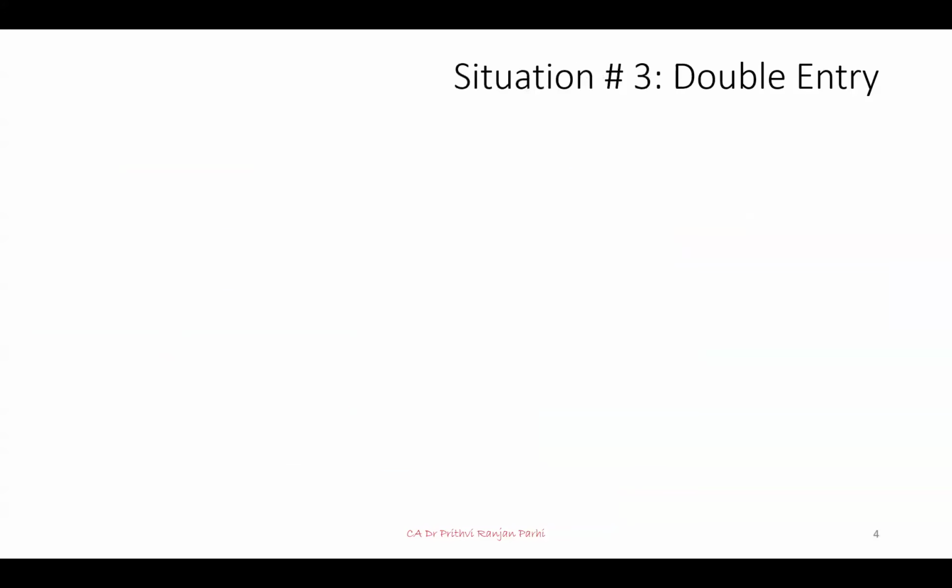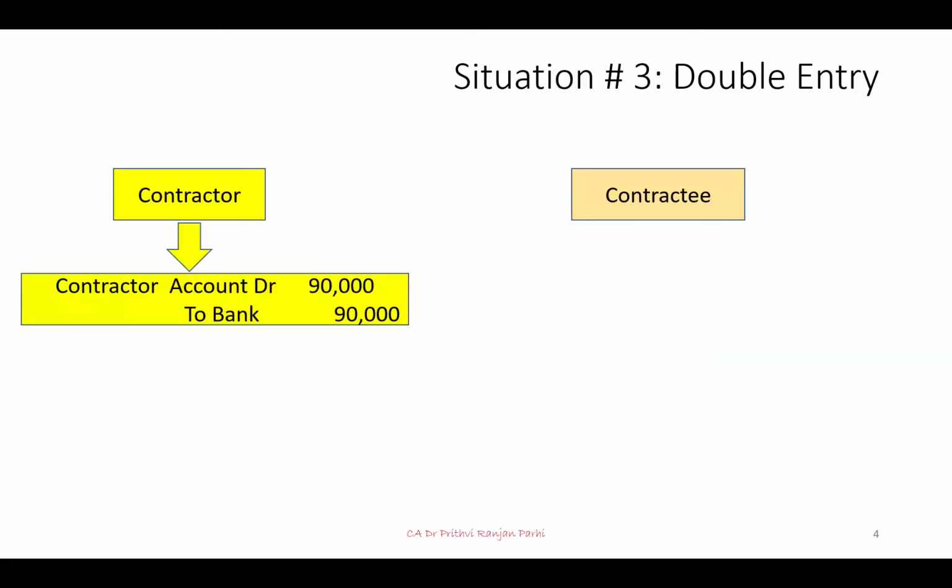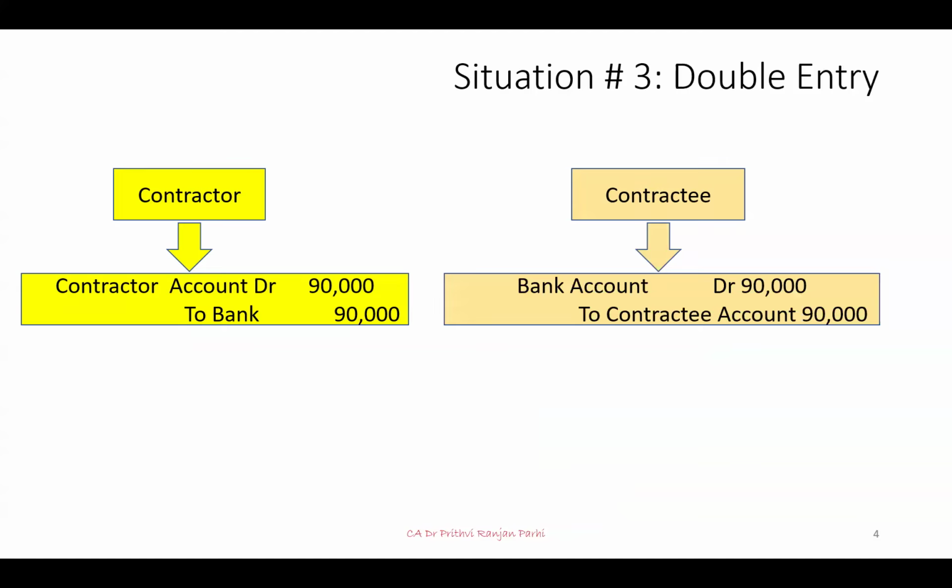One more situation I'm giving you, let us say a contractor and contractee situation. When payment is made to the contractor, when the payment is made by a party, so normally what will happen? Contractor's account will be debited to bank account. And contractee also making a record like this: bank account debit to contractee's account.